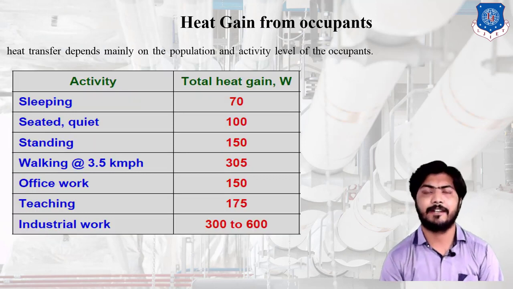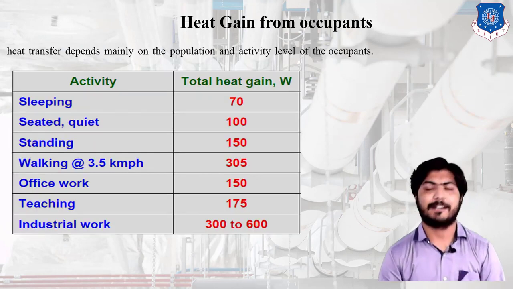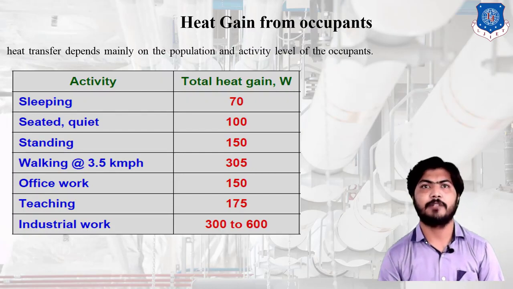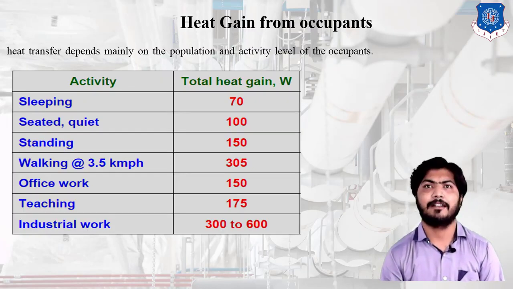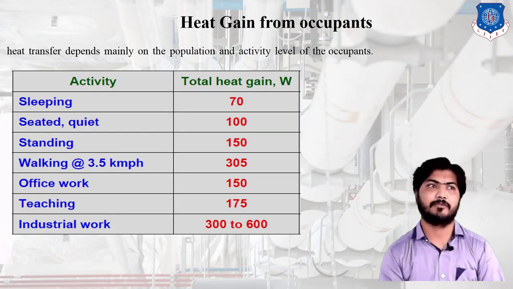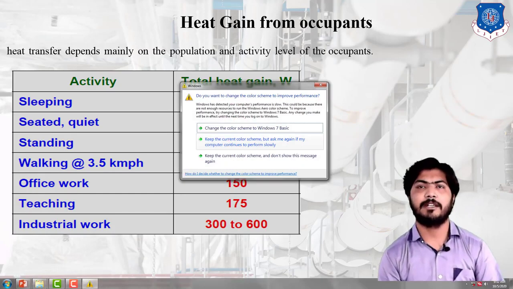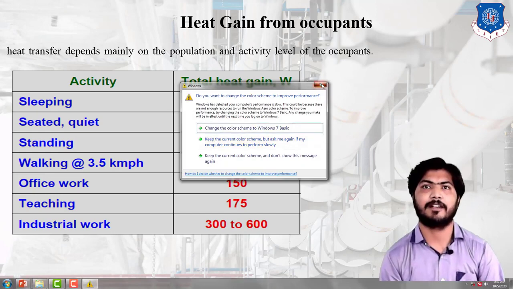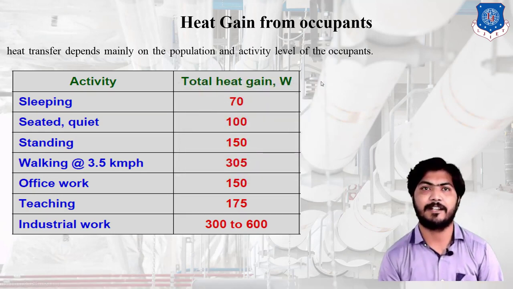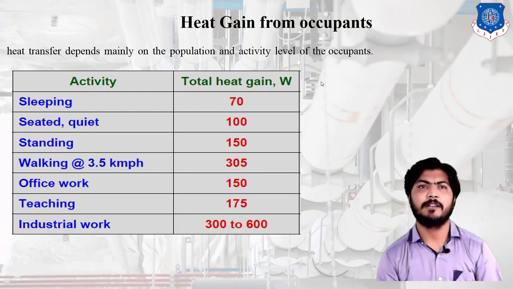Next is heat gain from occupants. Heat transfer depends mainly on the population and activity level of the occupants. That means in an auditorium, the more people are sitting, the more heat is liberated because of their metabolic rate. That's why we consider heat gain from the occupant.